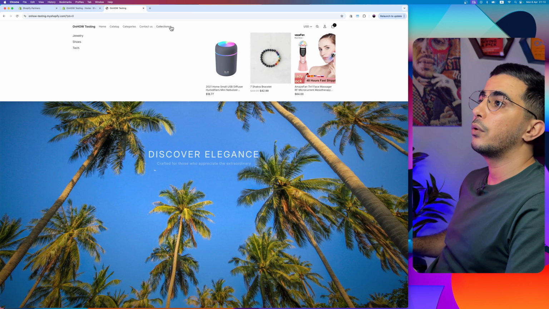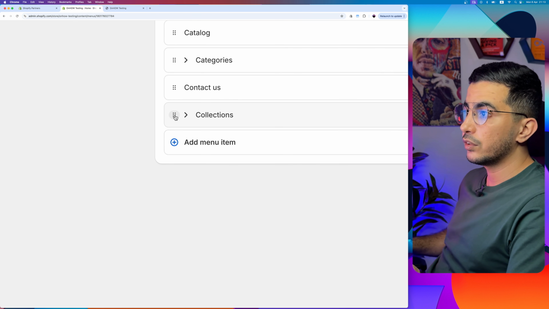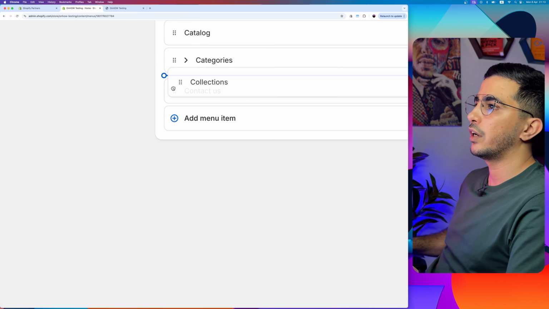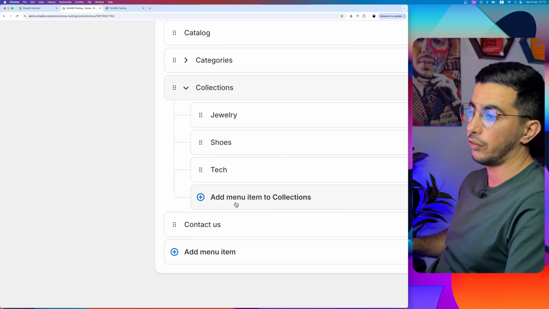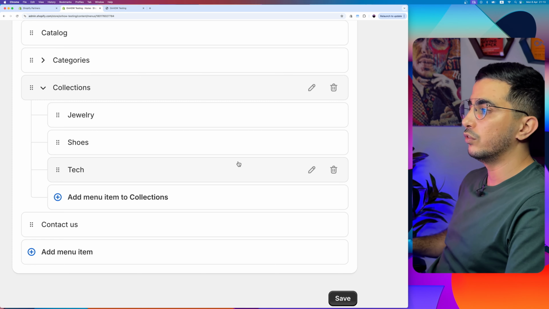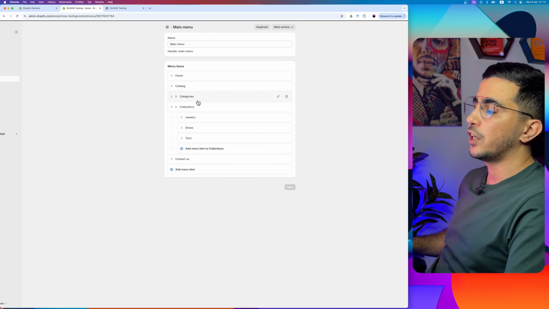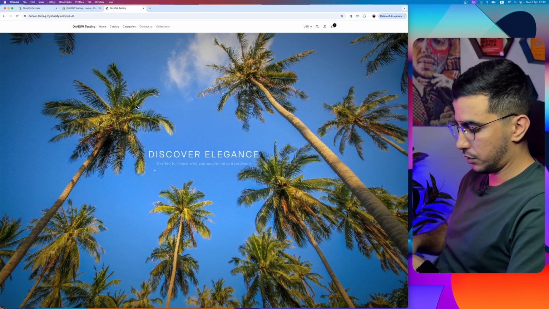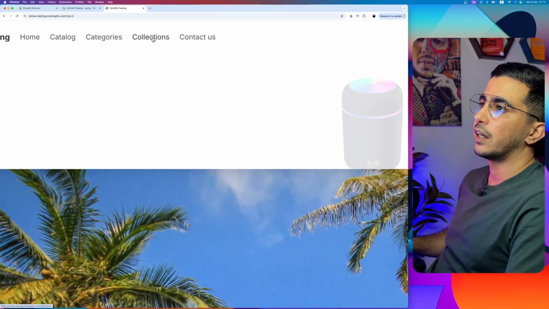And to adjust the location of the menu in here, you simply click again on the 3 dots for the main menu and drag up. To check out the other menus nested below, click on the arrow and you can see all of them. You can add or remove whatever you want or edit. Now, if I click on save, it will change position beside categories. Let's just reload the page again, and here it is, as you can see, collections beside categories.